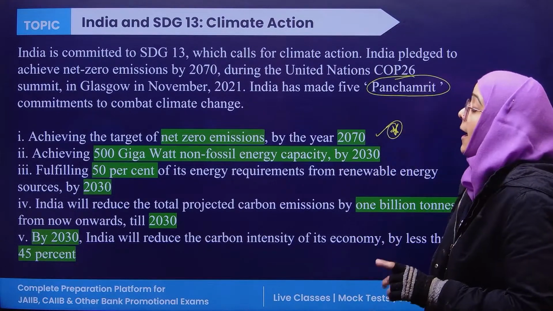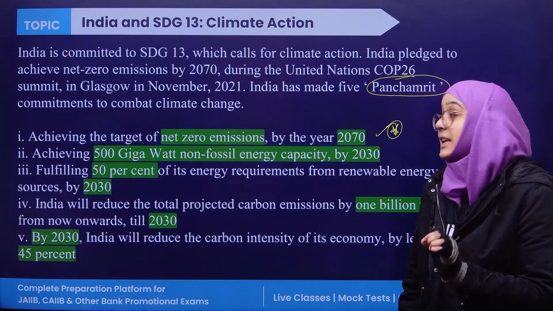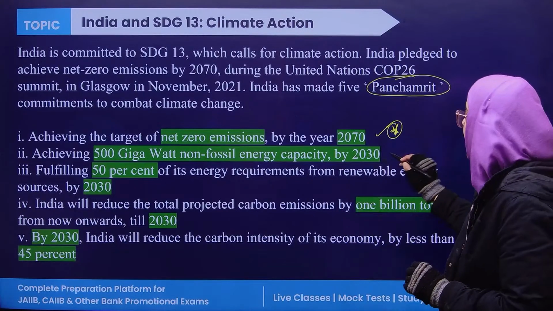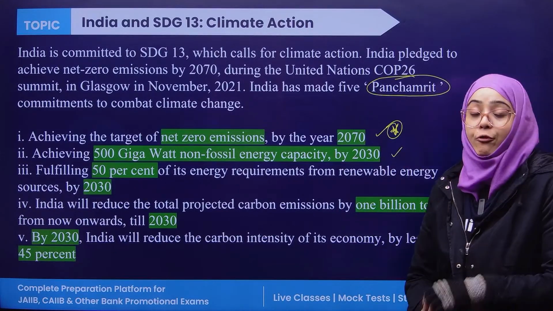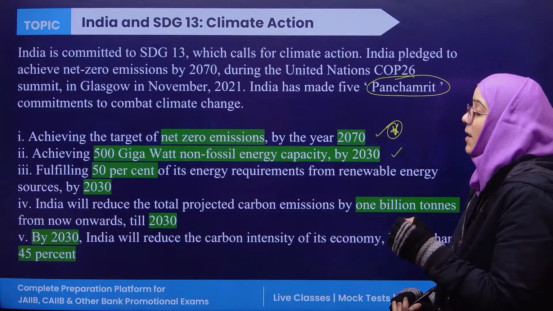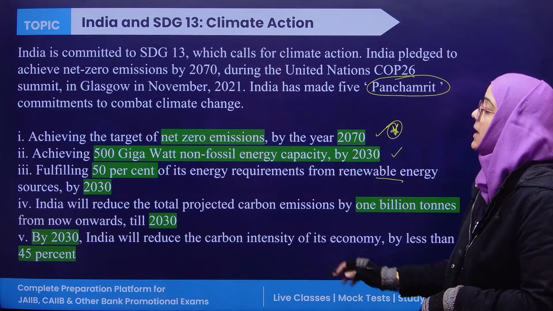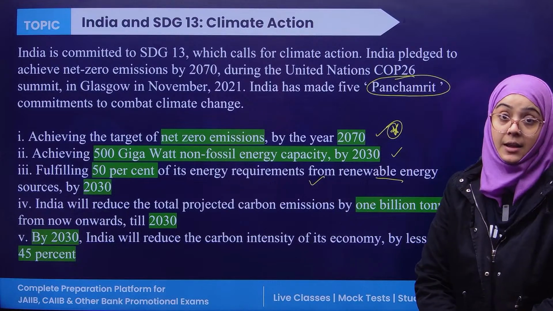Very important. Achieving 500 gigawatt non-fossil energy capacity by 2030. India pledged that it will fulfill 50% of its energy requirement from renewable energy by 2030.